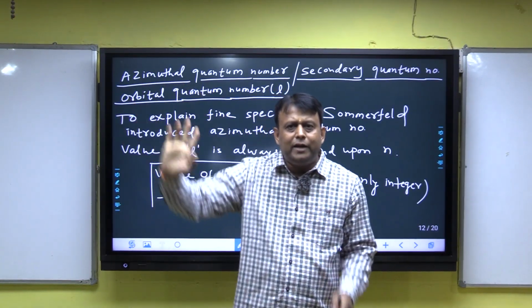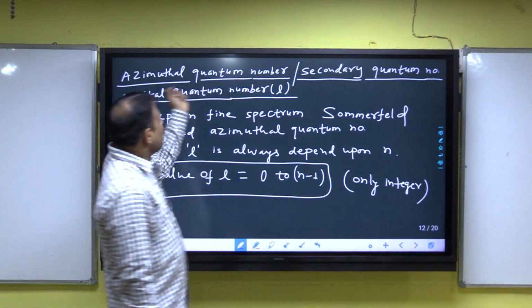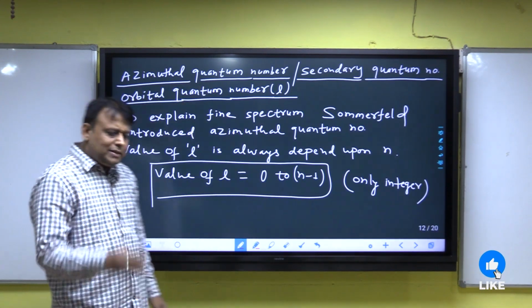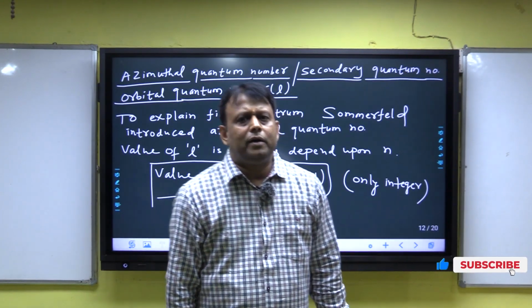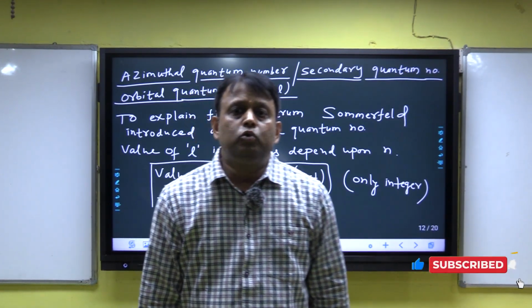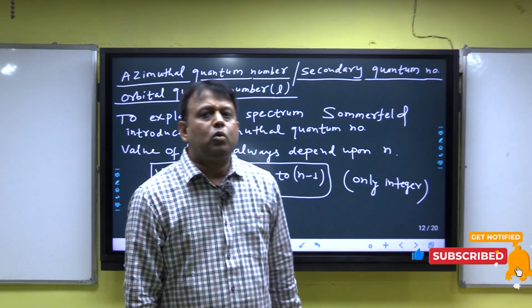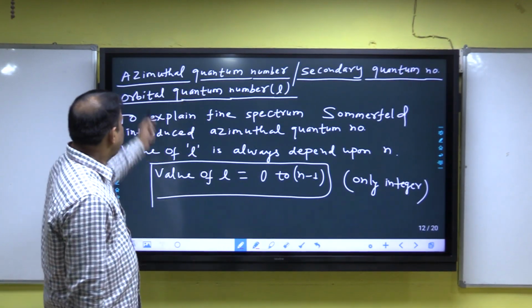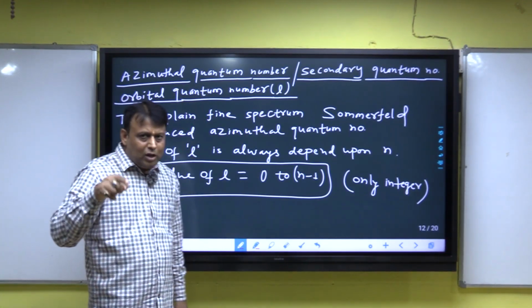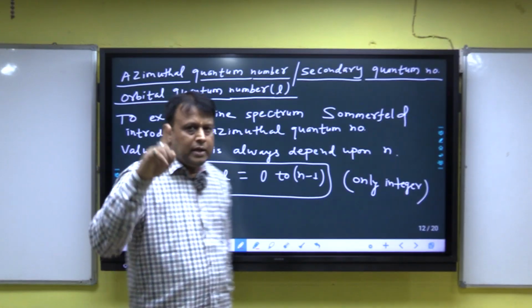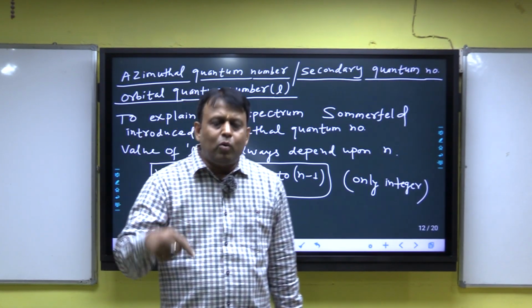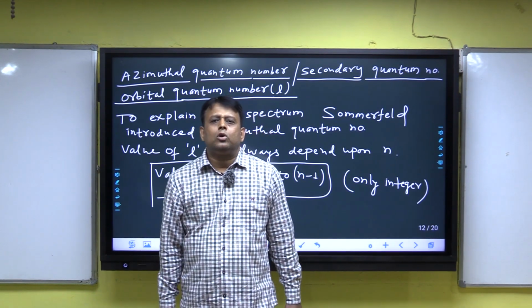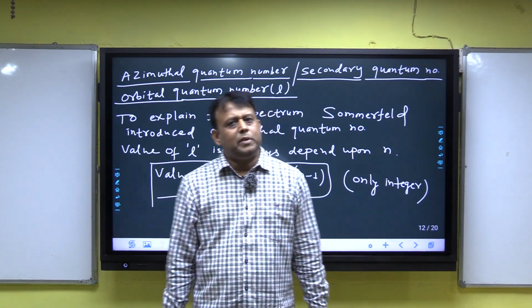Principal explained the line spectrum, but the azimuthal quantum number, its second name is secondary quantum number, and it is also called orbital quantum number. I am repeating: azimuthal quantum number, secondary quantum number, orbital quantum number, and it is also called subsidiary quantum number.